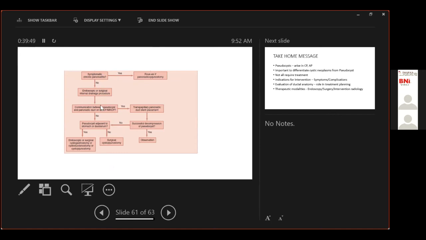If he does not have chronic pancreatitis, you go ahead and do an endoscopic or a surgical internal drainage procedure. Once we've ruled out that there is ductal communication between the PD and the pseudocyst, you can either proceed for a cystojejunostomy or a cystogastrostomy based on the location of the cyst. If there is a ductal communication, this is where the role of transpapillary pancreatic duct stent comes in.